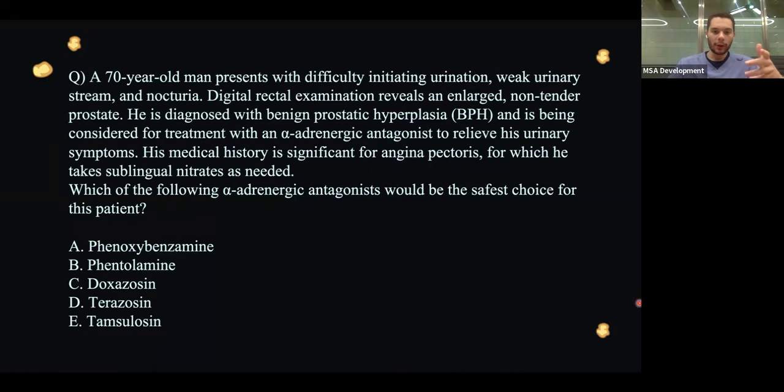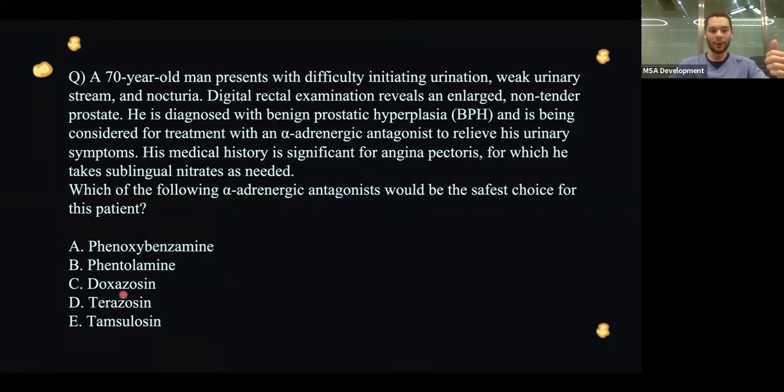So something to focus on, his medical history is significant for angina pectoris, and he is taking sublingual nitrates. So this comes to the point of selective versus non-selective alpha-adrenergic antagonists. Phenoxybenzamine and phentolamine should not be given. They do the quite opposite.